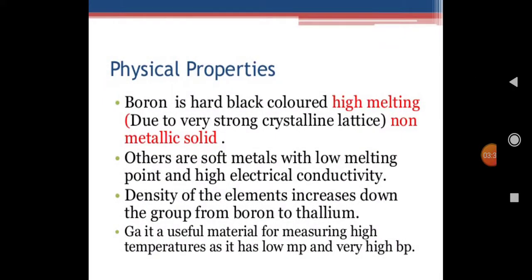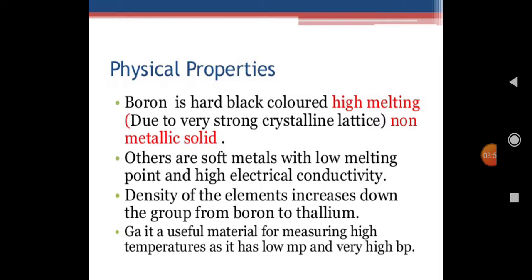Now, what are the physical properties of group 13 elements? Boron is considered a non-metal, and it is a crystalline solid formed by the combination of a number of boron atoms together. Because of this hard nature, boron has a high melting point.